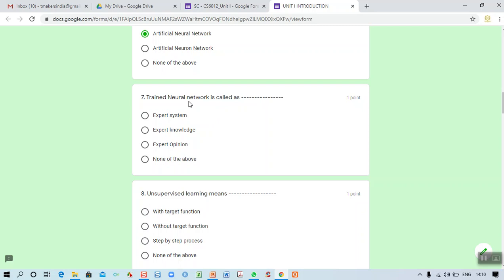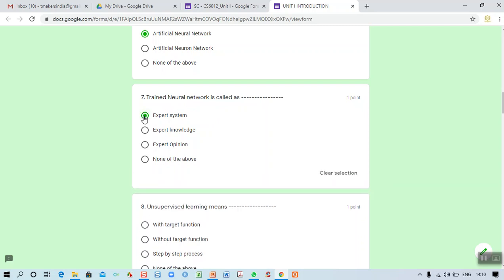That knowledge base is called an expert system. Because we call certain people experts. How do we say it? He is an expert in networks, he knows the entire concept of networks. So a completely 100% trained neural network is called an expert system. So the first one is the correct answer.